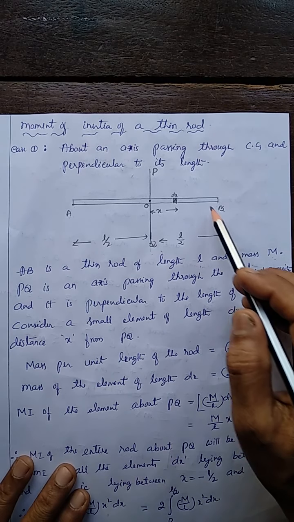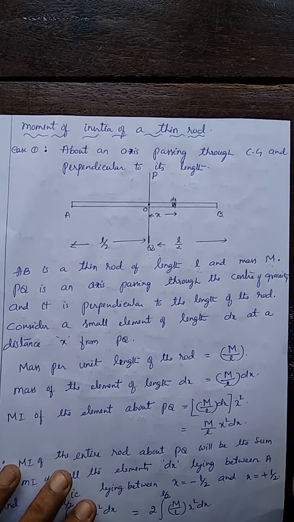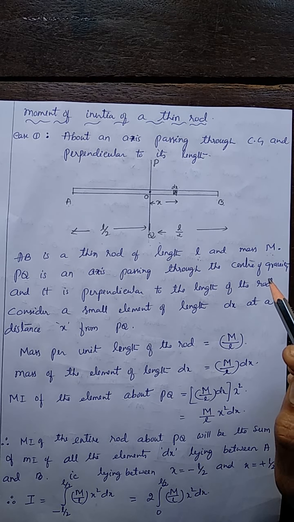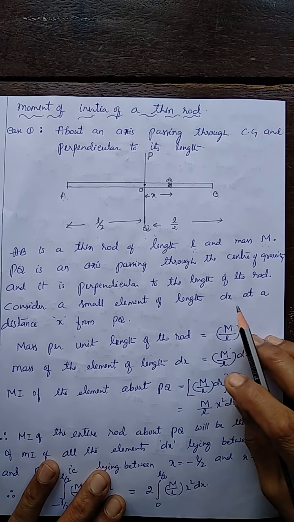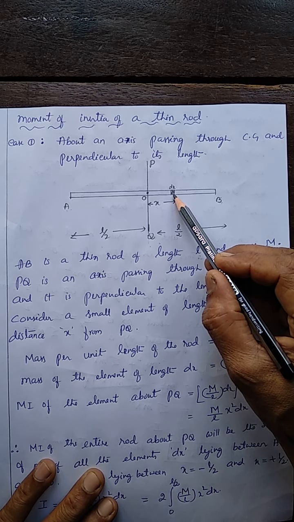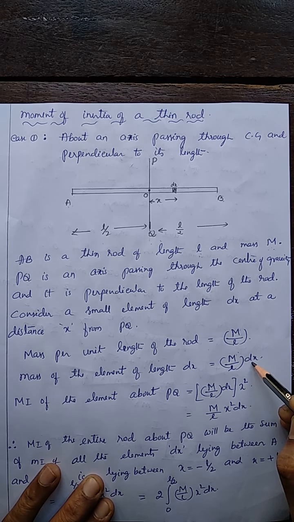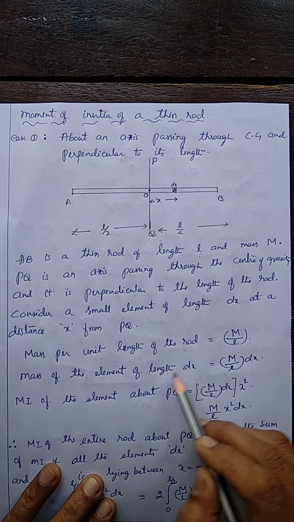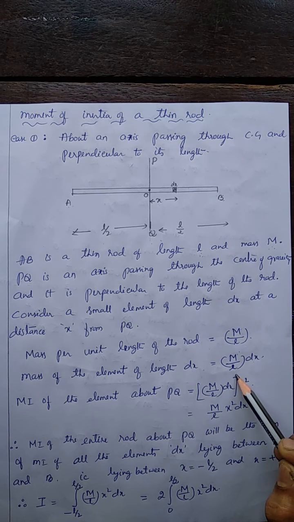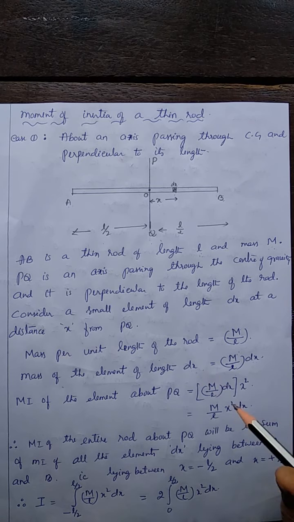Now, the total length of the rod is L and its mass is M. So what is mass per unit length? Mass divided by length is mass per unit length. Now we have the element of length dx. What is its mass then? Nothing but mass per unit length into length. So M by L dx is the mass of the element of length dx.